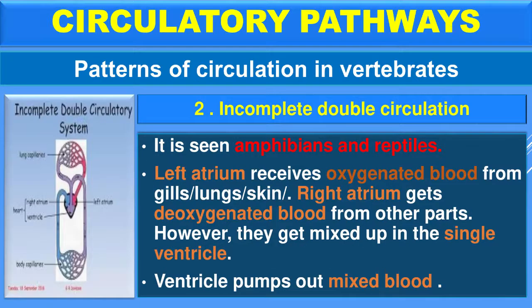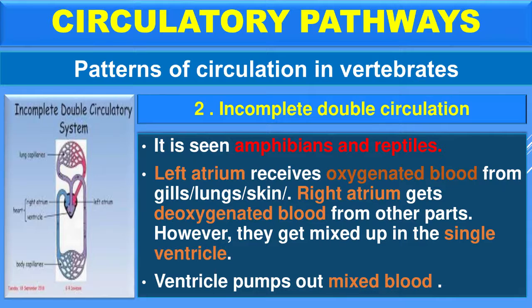And next we discuss incomplete double circulation. Incomplete double circulation is seen in amphibians and reptiles. Here, the left atrium receives oxygenated blood and the right atrium receives deoxygenated blood. Both bloods are mixed up in the single ventricle. This single ventricle pumps the blood with mixing up. So the deoxygenated blood and oxygenated blood are not separated.